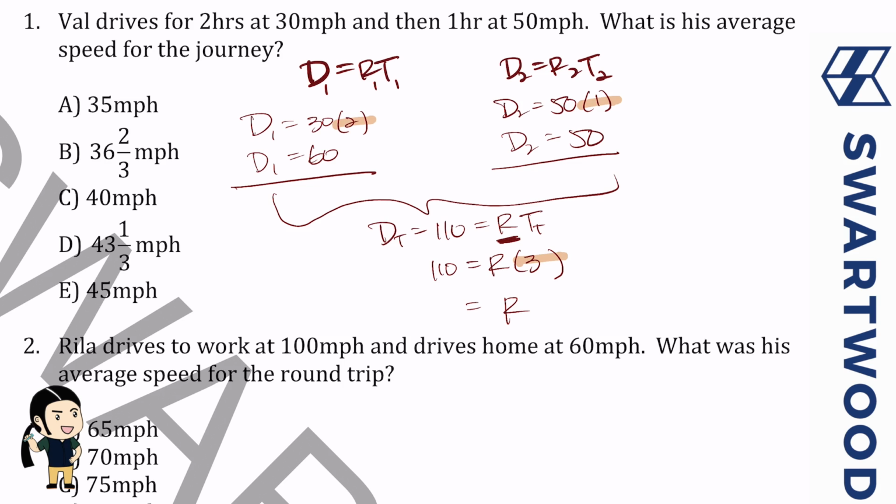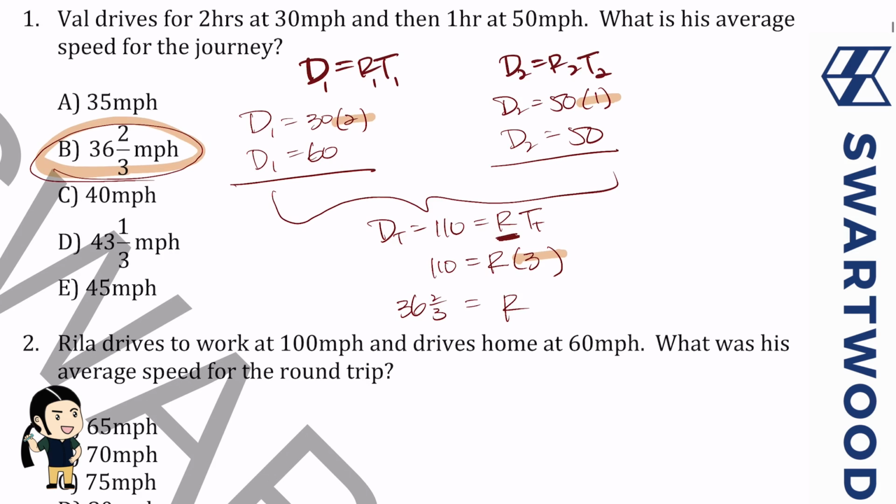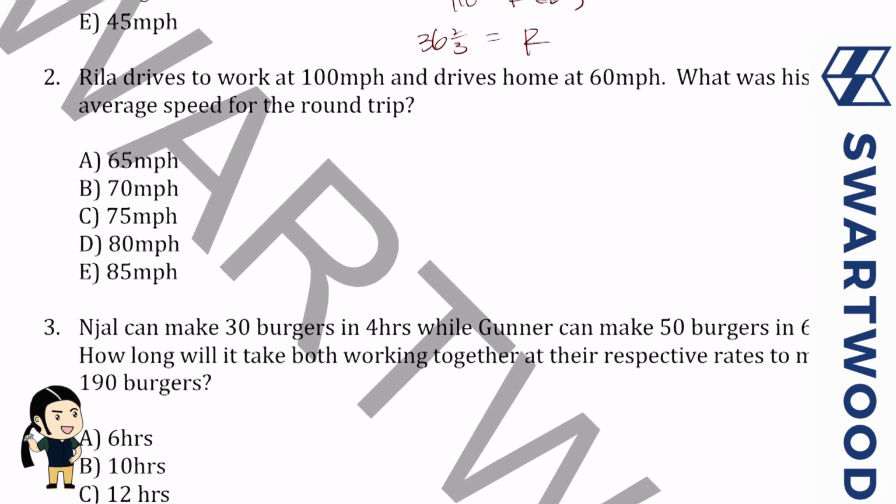Let me erase this. So it looks like it's going to be 36 2/3, I believe. Yeah, that looks about right. So B looks like it. Not too bad, right? Just an application of distance is rate times time. We worked it as two different pieces and then we put them together, okay?